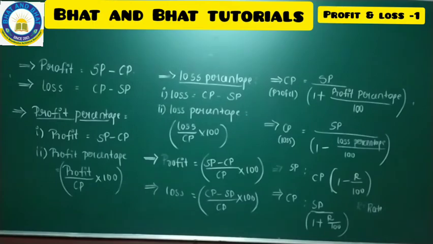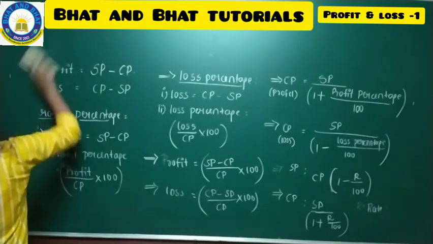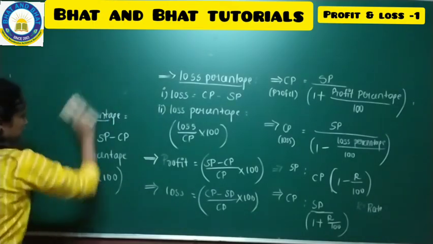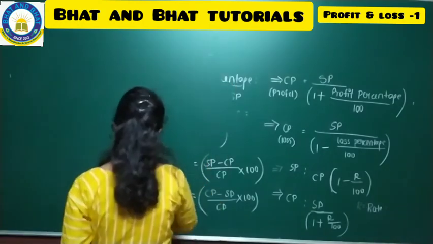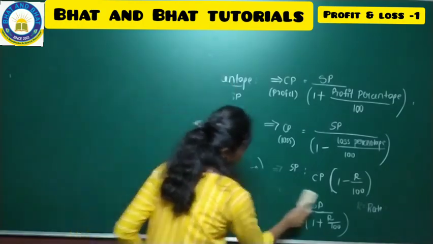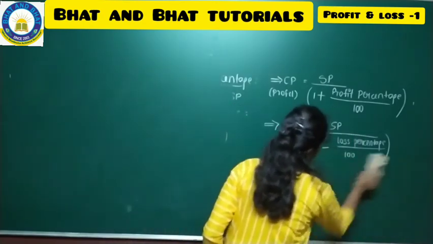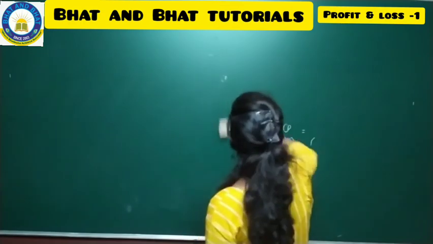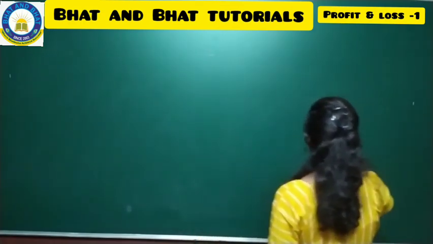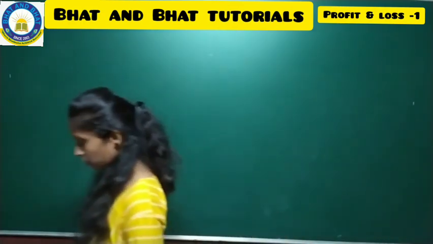Let us solve two more problems now. We'll solve some of the problems here. Have a look into it.